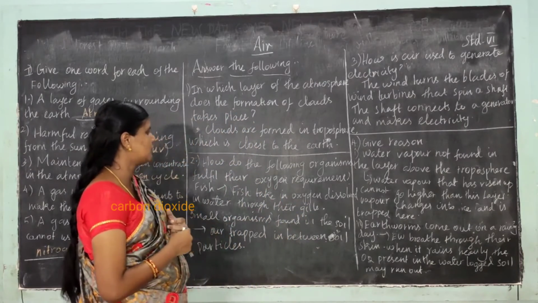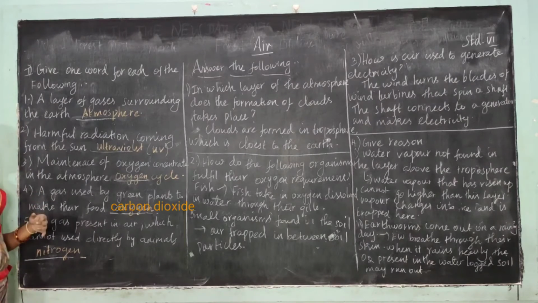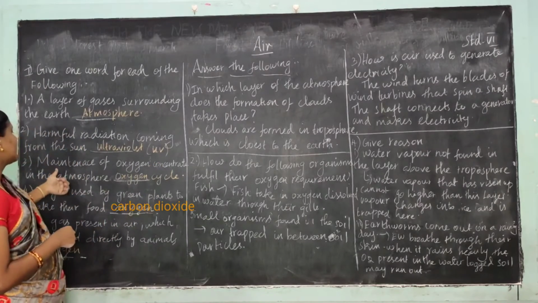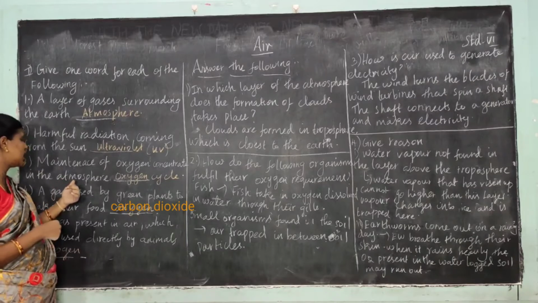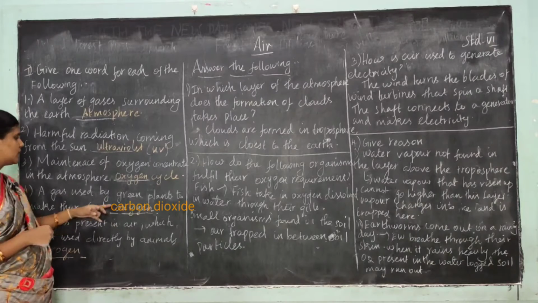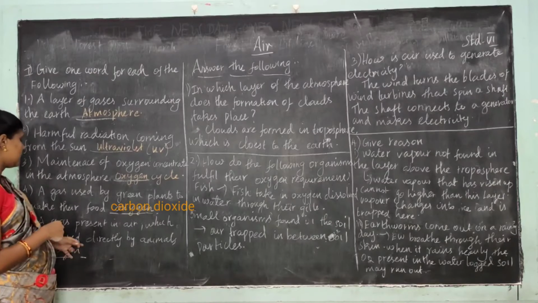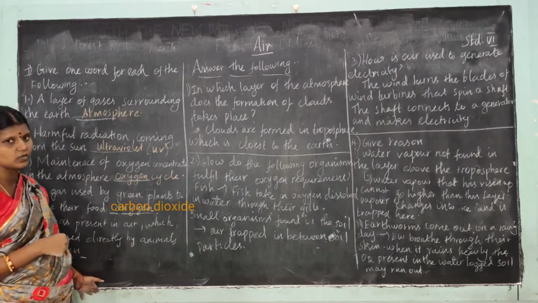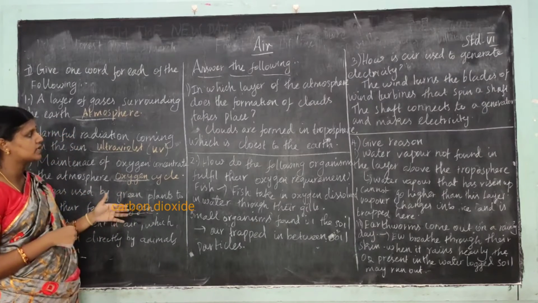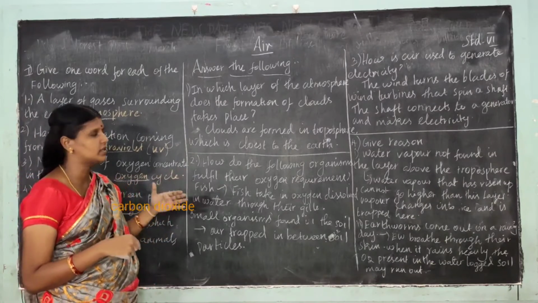The layer of the gases surrounding the earth is called atmosphere, and the harmful radiation coming from the sun is ultraviolet. The maintenance of oxygen concentration in the atmosphere is called oxygen cycle. A gas used by green plants to make their food is oxygen, and the gas present in the air which cannot be used directly by animals is nitrogen. In which layer of the atmosphere does the formation of clouds take place? Clouds are formed in the troposphere layer, which is closest to the earth's surface.